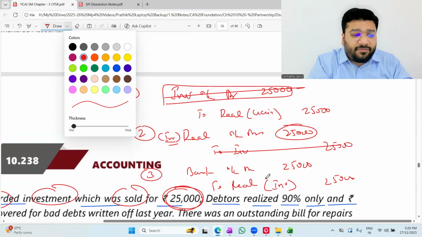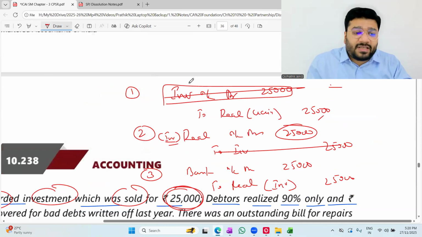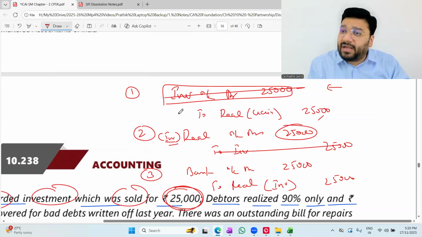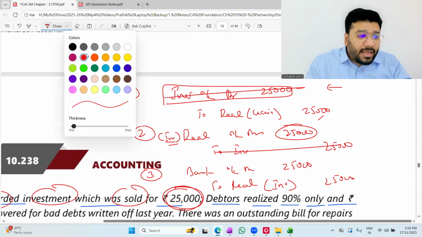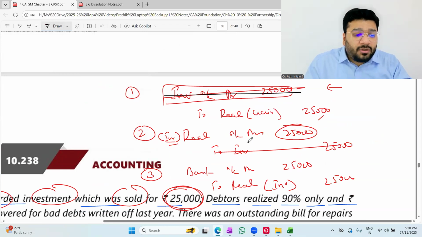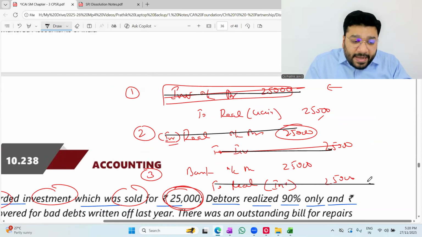First entry is the entry for purchase, for recording the investment to realization gain. Then that investment by transferring to realization account. And from realization account, we are selling the investment for 25,000. Now in the entire process, what happens is that investment account opened and closed. Realization investment opened and closed.